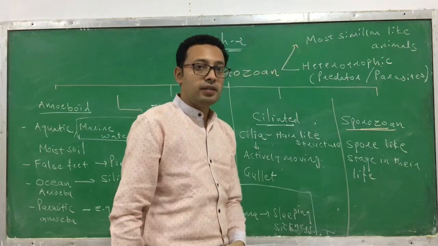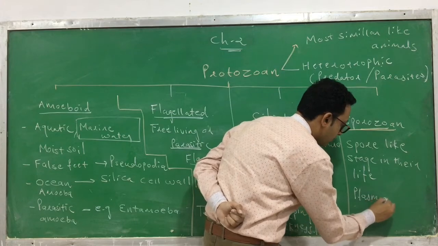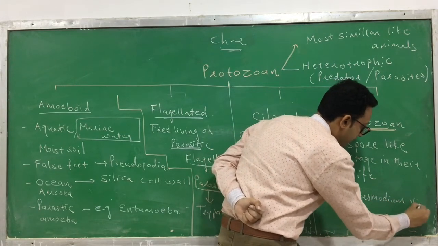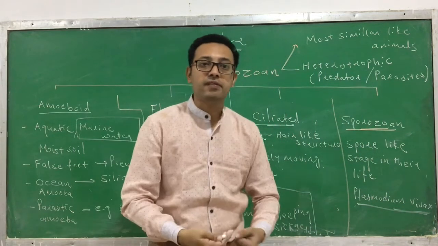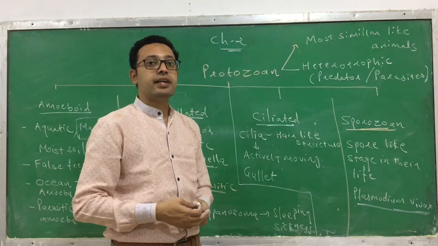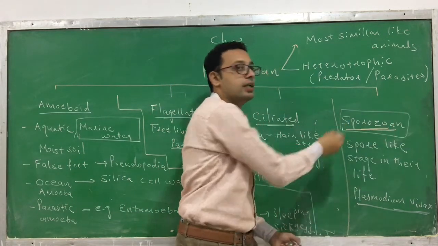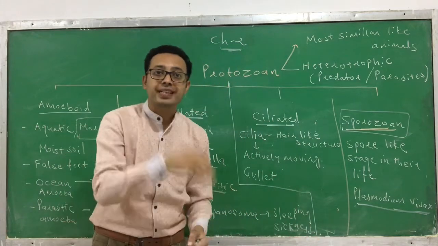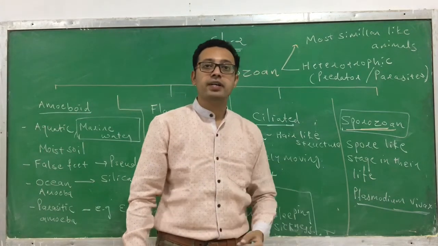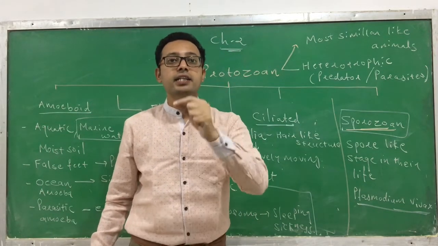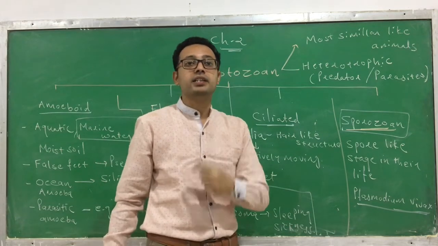For example, Plasmodium vivax is an example of sporozoa. Plasmodium vivax, Plasmodium falciparum or Plasmodium malariae are the plasmodiums which fall under the category called sporozoa. They have a capacity to cause a disease. Like Plasmodium vivax is capable of causing malaria in human beings, and sometimes it is very dangerous if it is not treated in time.